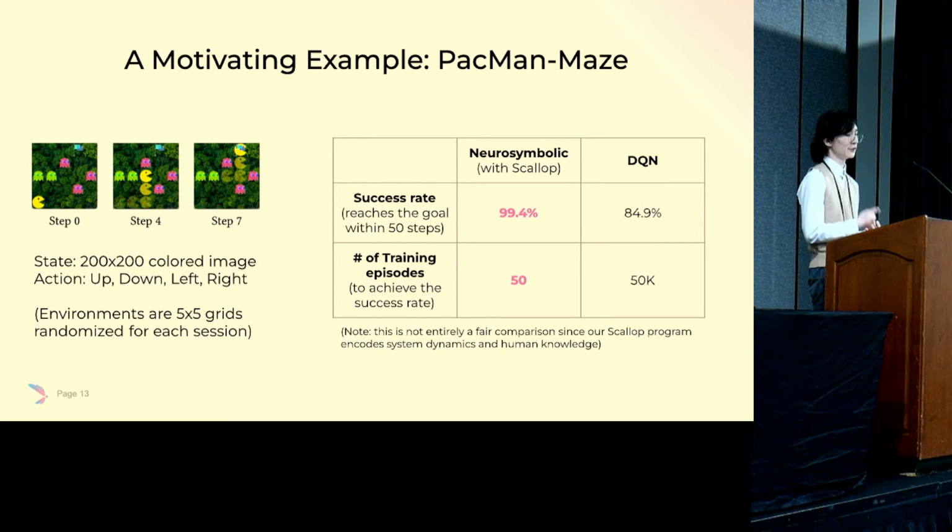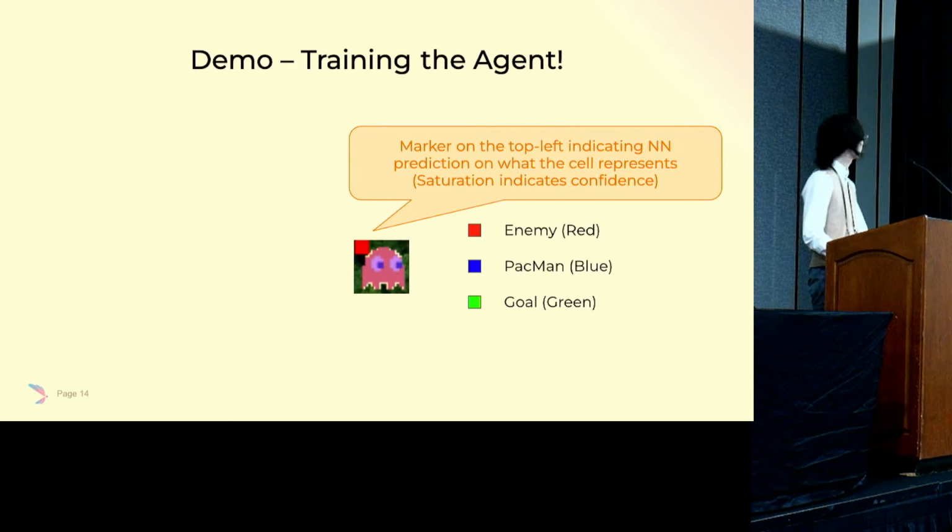The benefit of using our Scallop solution is astounding. While DQN, known as Deep Q Network, which is a traditional reinforcement learning model, takes more than 50K training episodes to reach only 85% of success rate, our solution just needs 50 episodes to attain an almost perfect success rate of 99.4%. Here we achieve all of the benefits of the neurosymbolic paradigm, such as data efficiency, accuracy, and interpretability. Let us see a demo.